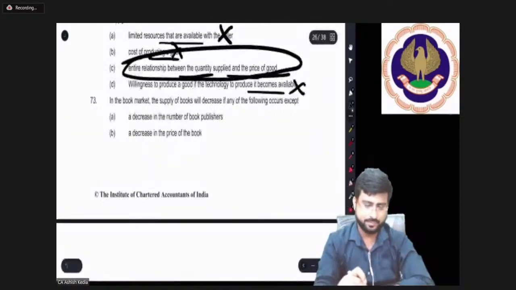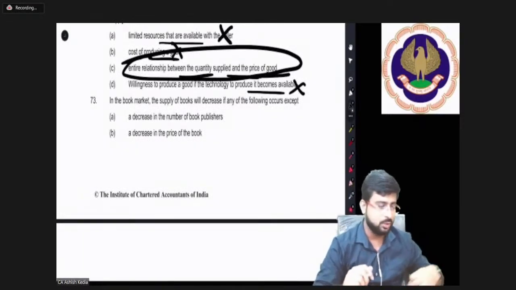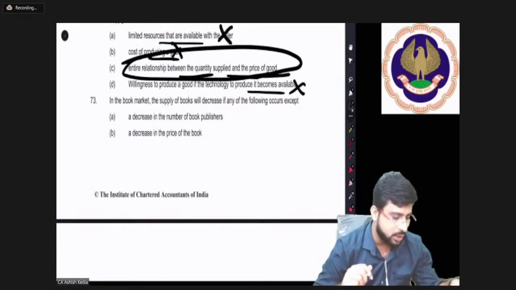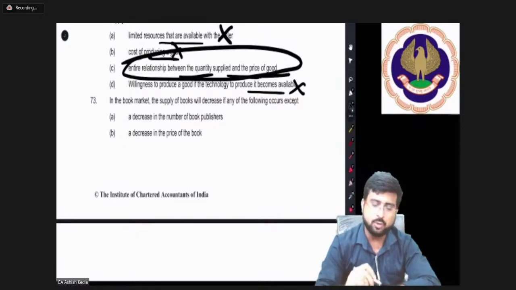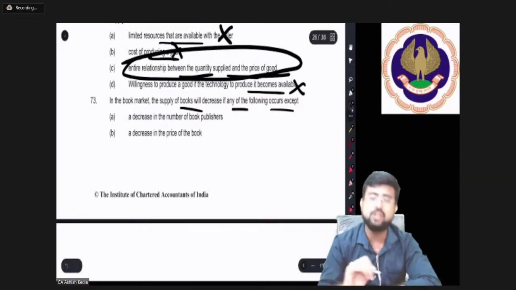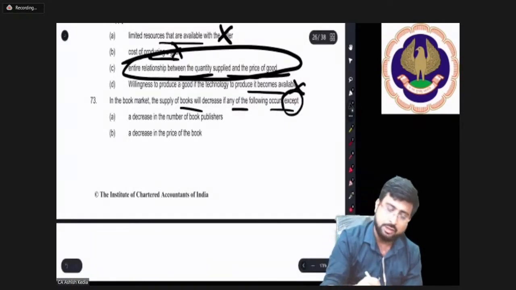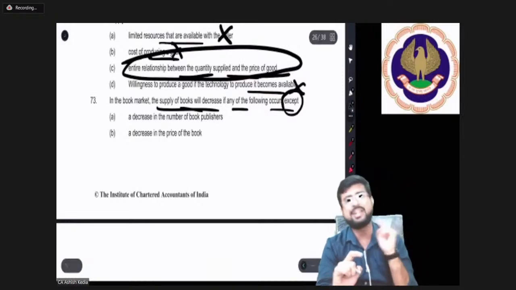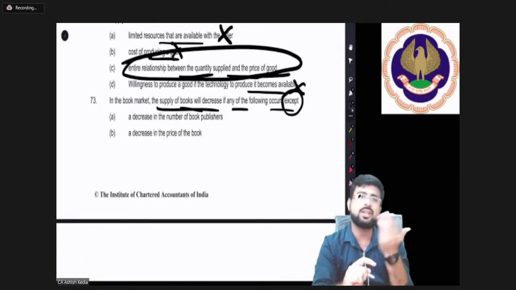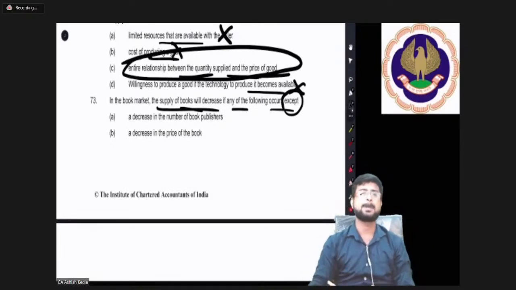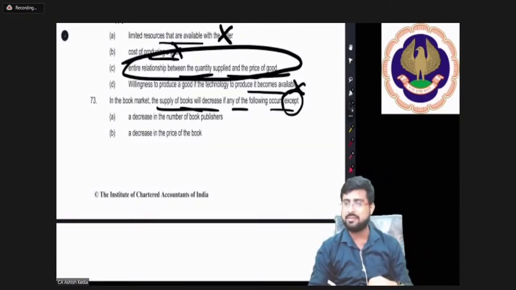Okay, it doesn't matter. Please pay attention, everyone. Moving on. In the book market, the books are the products now that we are talking about. Let's see what is going to happen. In the book market, supply of books will decrease if any of the following occurs, except. So we have to find out that point where the supply will not decrease. It may increase or it may remain the same. It will definitely not decrease.